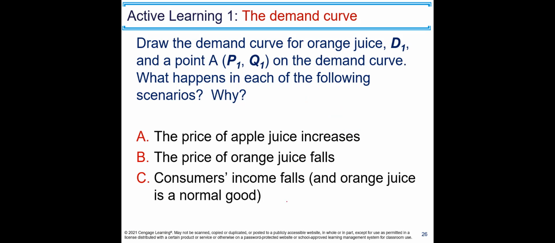Now let's do the third one. Consumers' income falls and orange juice is a normal good. Let's start again with initial Q and P, and there is a demand curve here, D1. Now since consumer incomes fall, they buy less of orange juice. Then there is going to be a shift to the left, you see, D2, and at that P1 price, now consumption is lower. So there is going to be decrease in demand.